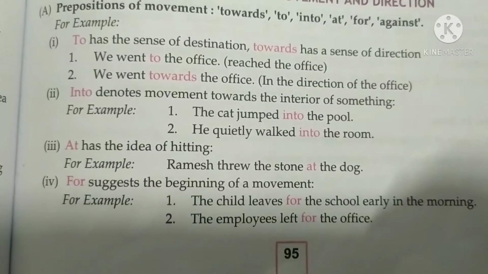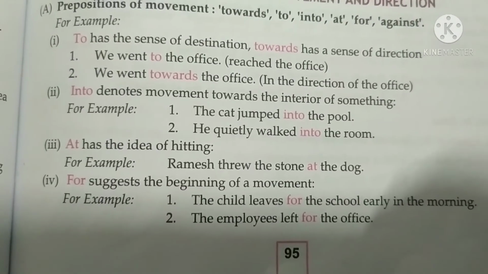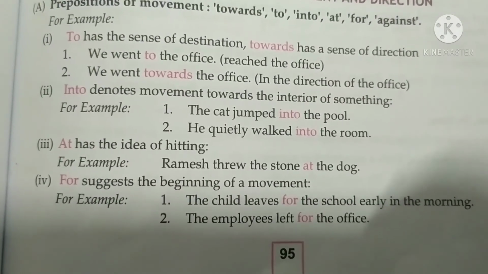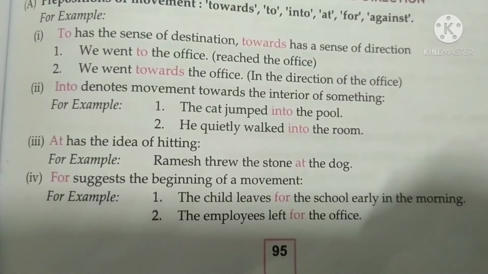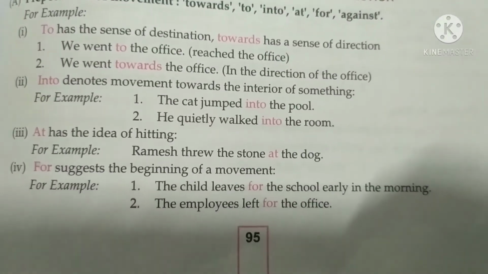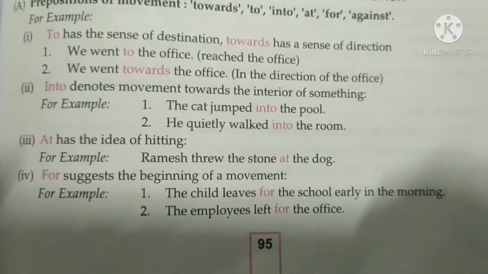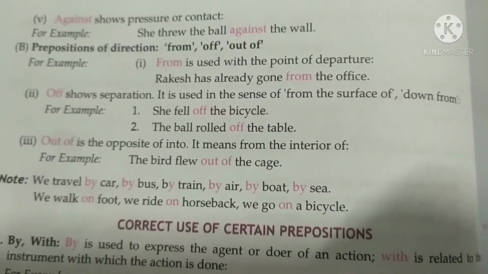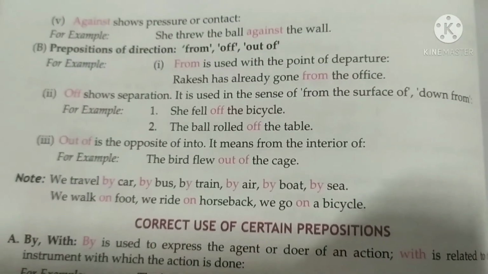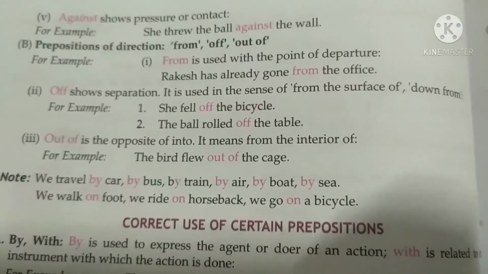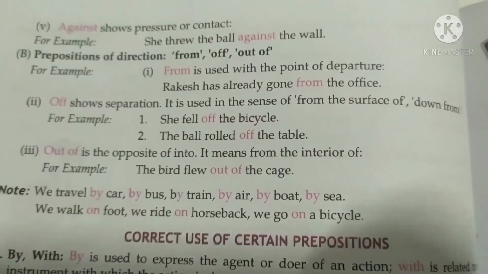"For" suggests the beginning of a movement. For example, the child leaves for school early in the morning. The employees left for the office. "Against" shows pressure or contact. For example, she threw the ball against the wall.